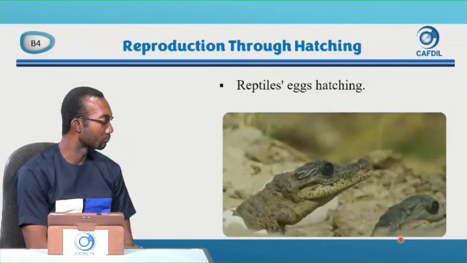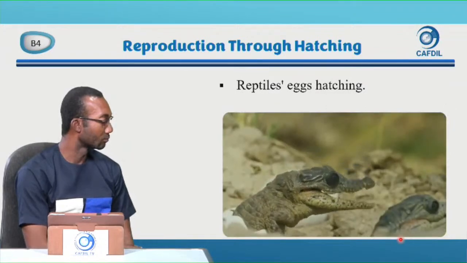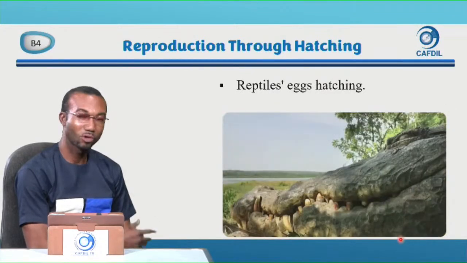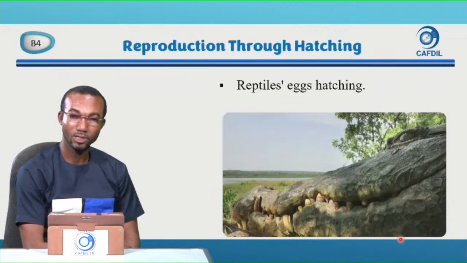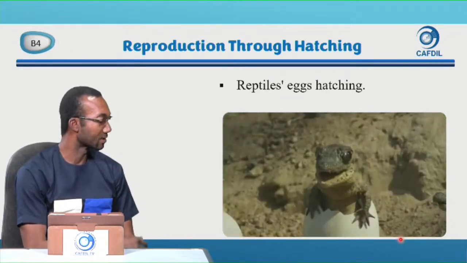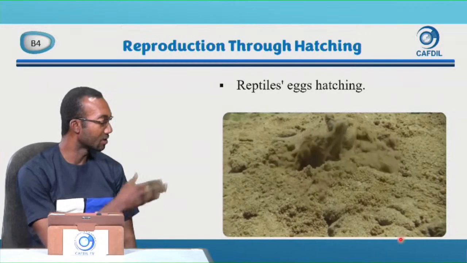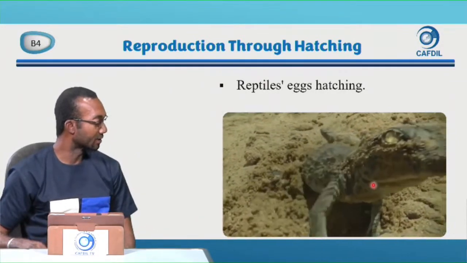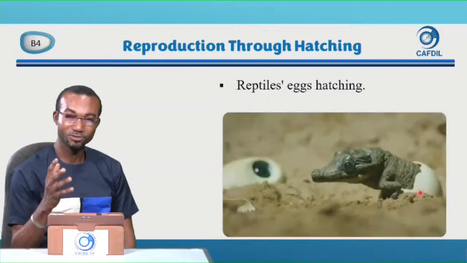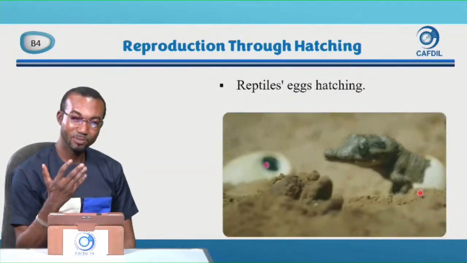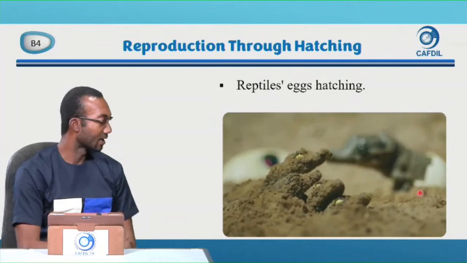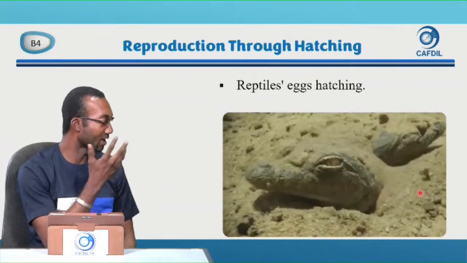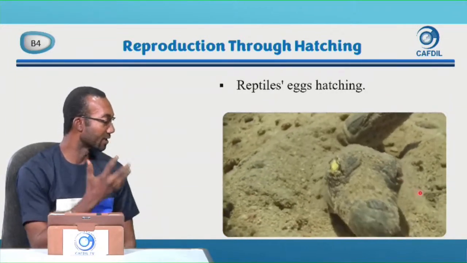See. And we call them hatchlings. Crocodile young ones, we call them hatchlings. So they are coming from the egg. You see, because they buried the eggs, they are coming from the ground. God is wonderful. Look at how just burying an egg, another creature has come from it. They are all coming from the ground because the eggs were buried.